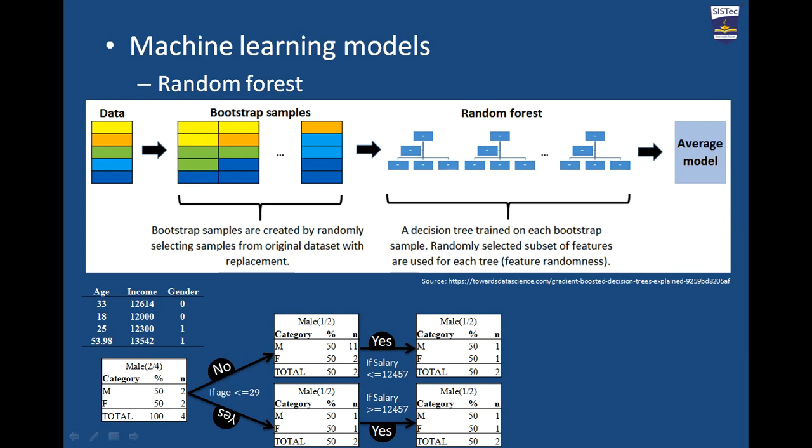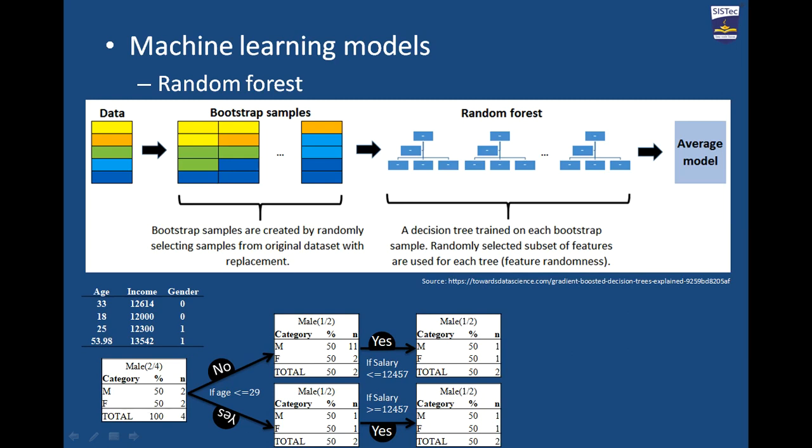By this way, the total data we had was 4, but we are getting only 2 data out of that. That's why 50% of data means the prediction is 50% accurate if you come through this way. Suppose the person has age more than 29, that will go through in this way. Here we can see once again 2 persons have age more than 29, that was 53, 98 and 33. So here we see 50% of data once again, meaning 2 candidates, one female, one male. So once again the whole data is divided into 2 different parts.